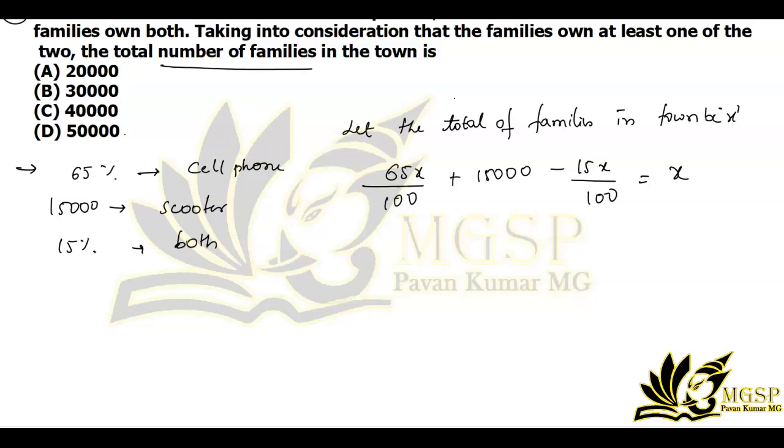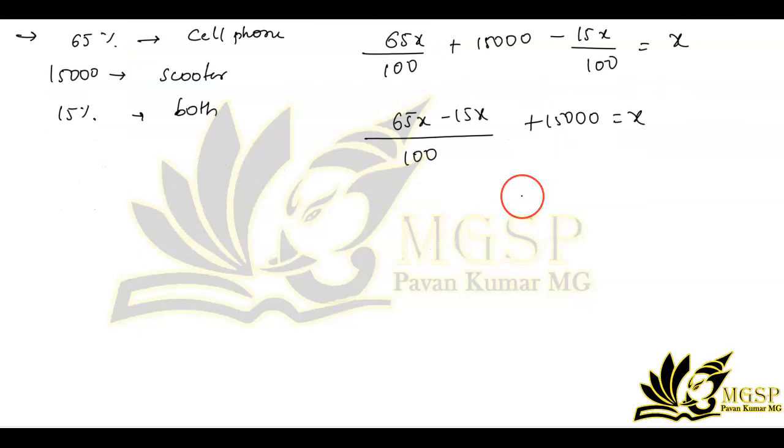Now solve this. How can we solve? 65x minus 15x divided by 100 plus 15,000 is equal to x. This becomes 65x minus 15x, which is 50x divided by 100, plus 15,000 is equal to x.